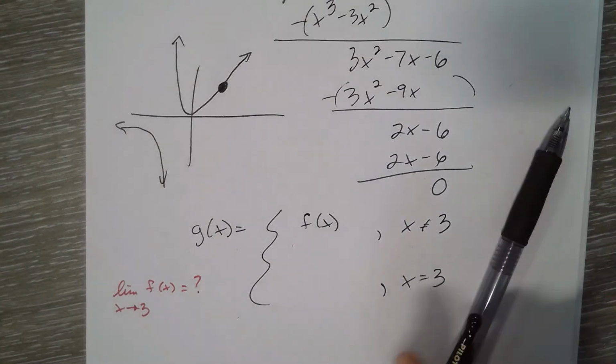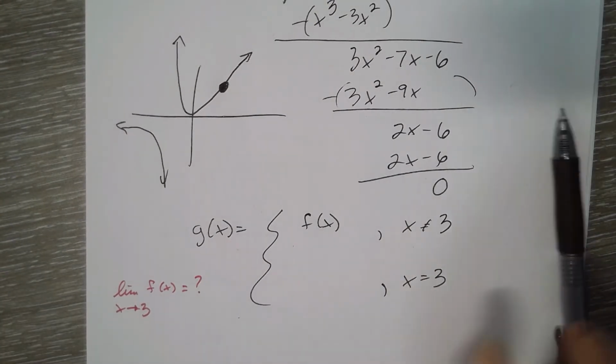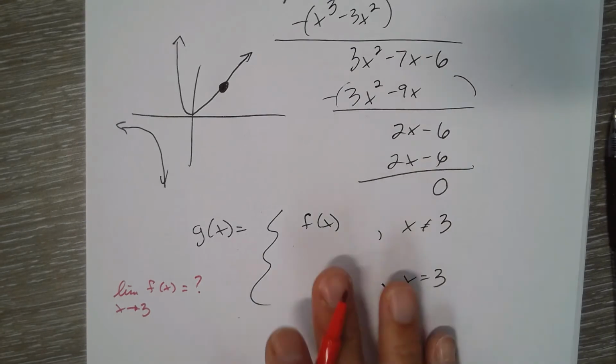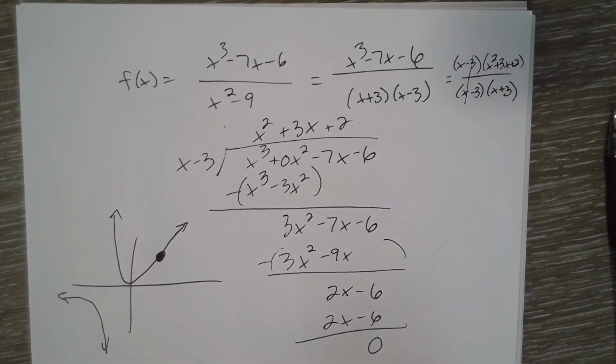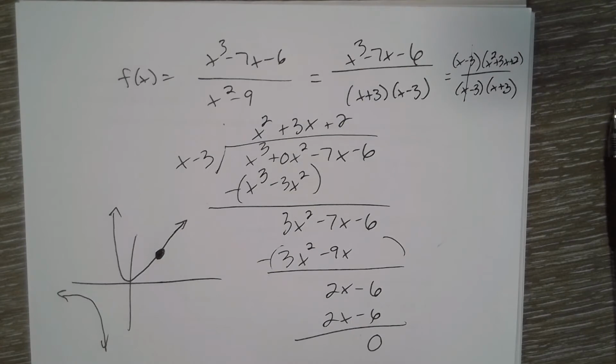Any ideas how we could do that? How could I find the limit of f of x as x goes to 3? What are some ways of finding limits? I did make that list with you, right? I can't do direct substitution right away, right?